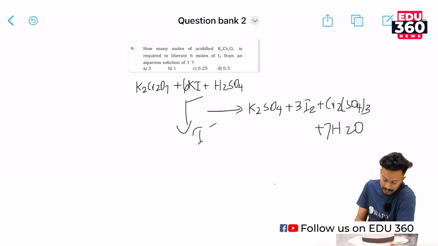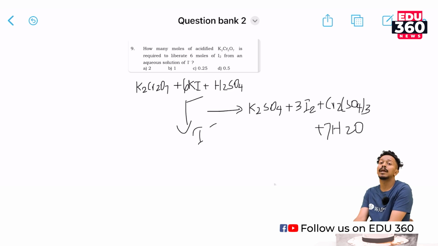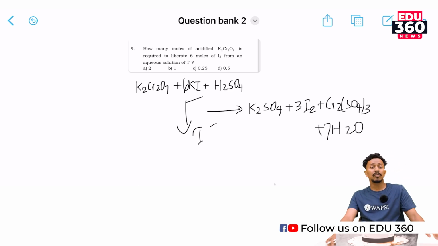So here 1 mole of potassium dichromate gives 3 moles of iodine. The question here is how many moles of acidified potassium dichromate are required to produce 6 moles of iodine. 1 mole of potassium dichromate gives 3 moles. What about 6 moles of iodine?